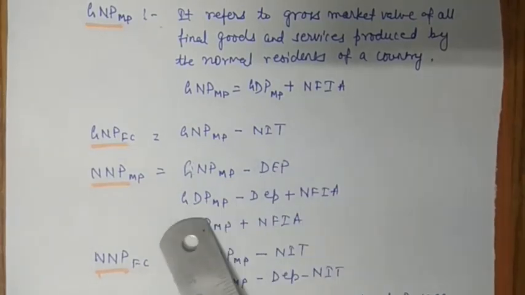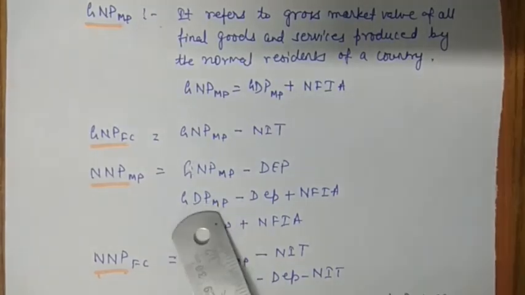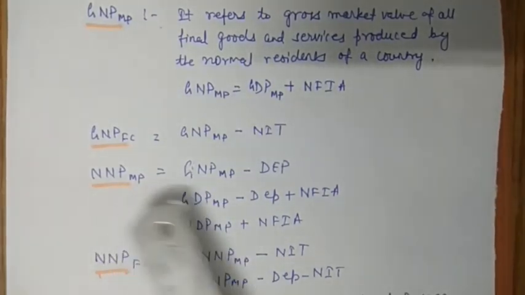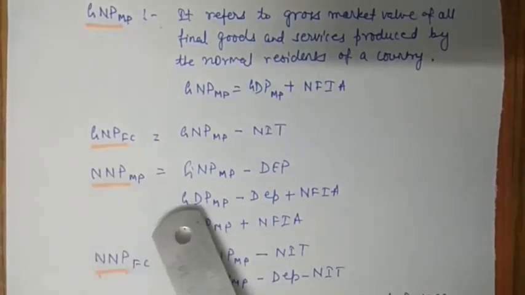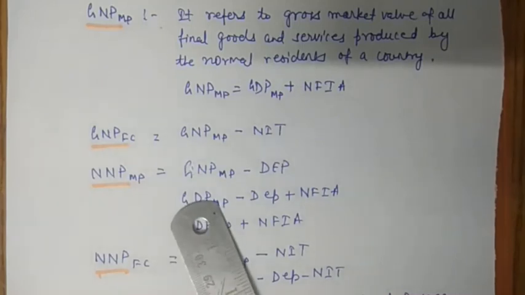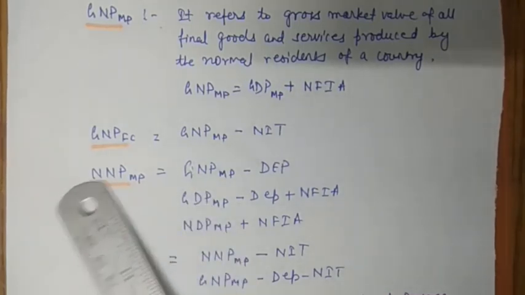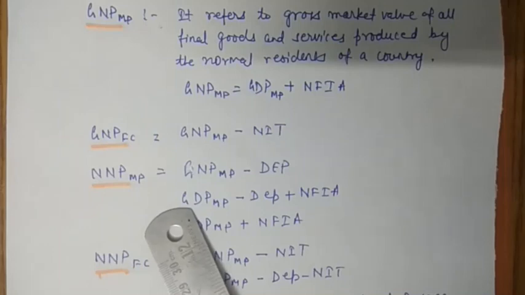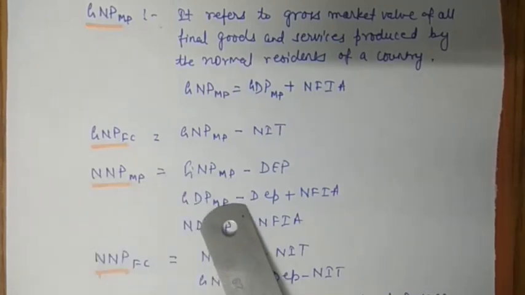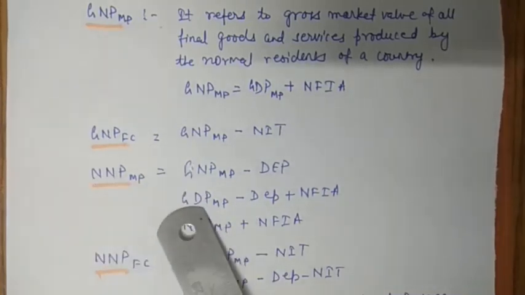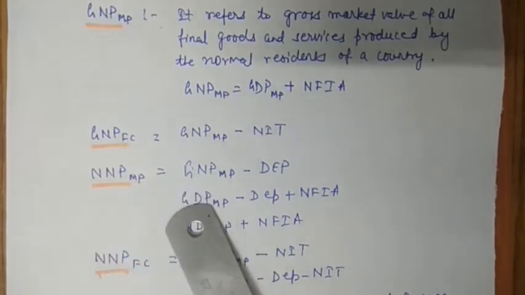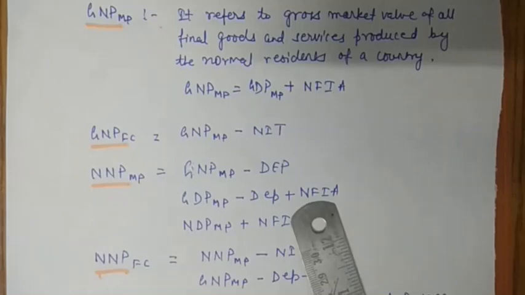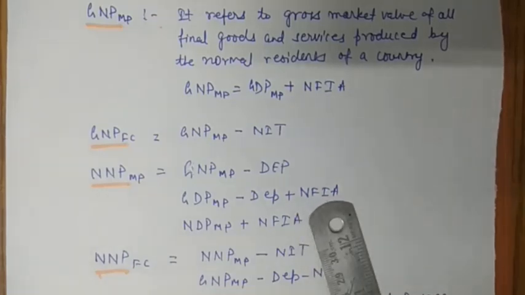If you have GDP at MP and that has to be converted into NNP at MP, GDP at MP is a domestic concept and NNP at MP is a national concept. So here in this case what will we do? First, the difference is of net and gross. So you have to convert gross into net, so depreciation will be subtracted. Next, here it is national and here it is domestic. So you have to convert domestic into national. For this case you have to add NFIA, net factor income from abroad.